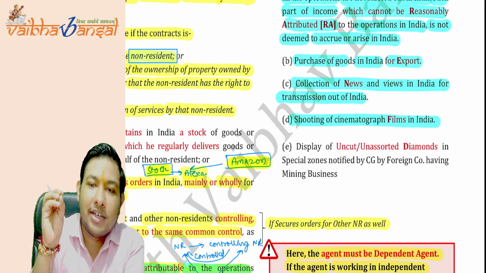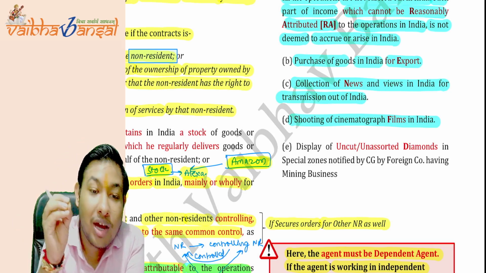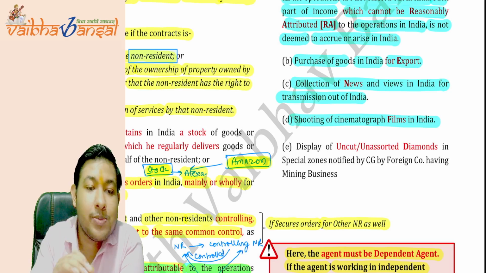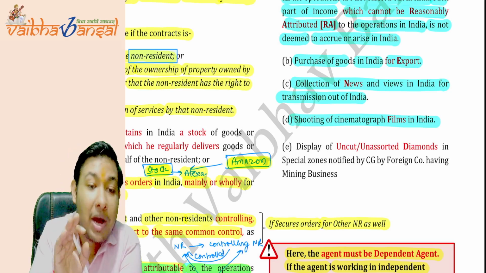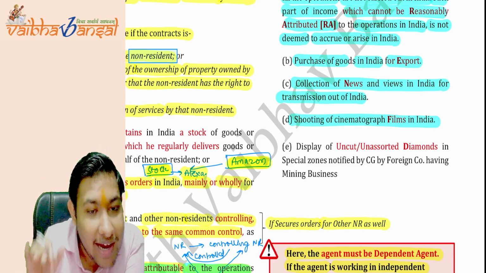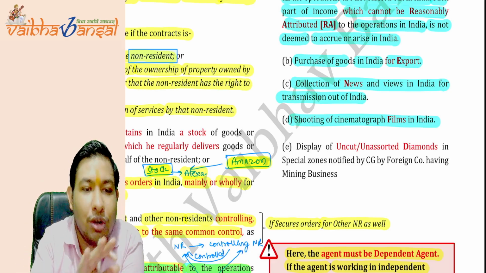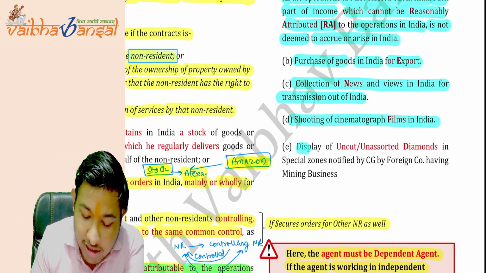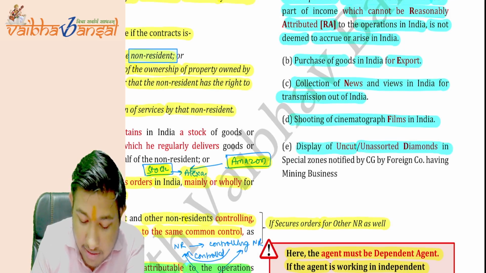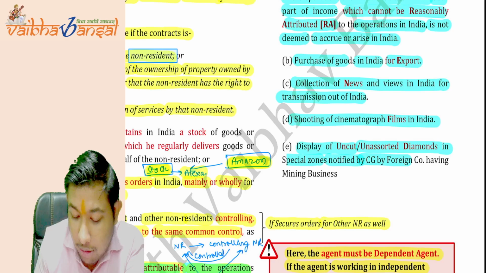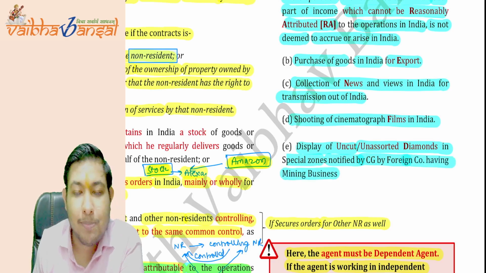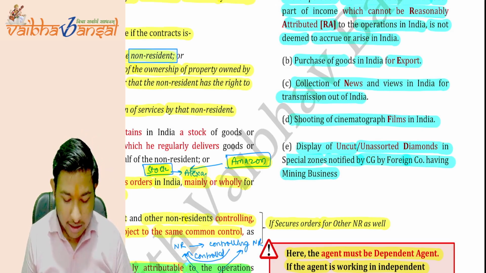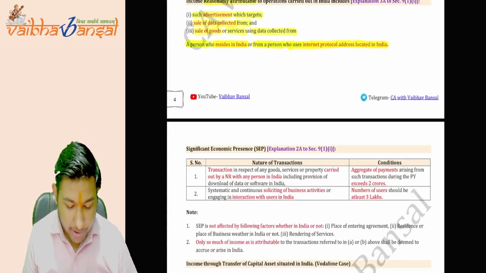If they are displaying that uncut or unassorted diamonds in the special zones notified by the central government, by a foreign company which has a mining business, it will also not be treated as a business connection in India. Is this point clear? Display of uncut or unassorted diamonds in special zones notified by the central government by a foreign company having mining business will not be treated as business connection in India. Is this point clear? Okay. Coming on to the next one.